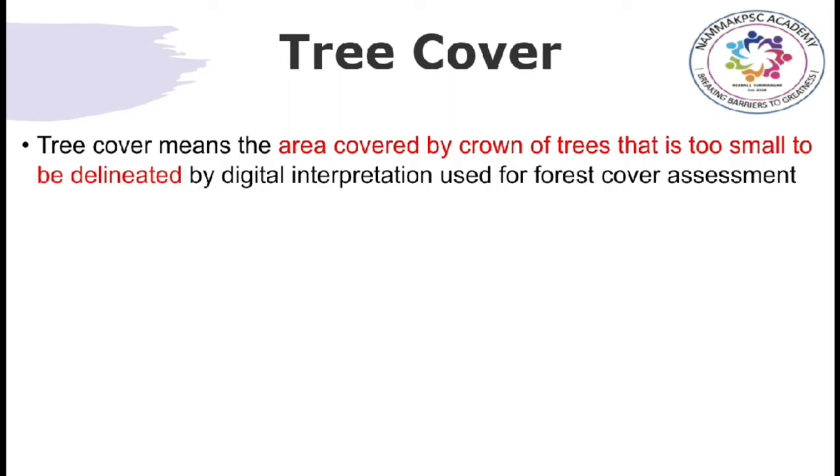Moving on, the next definition which we must know about is tree cover. Tree cover means the area covered by crown of trees that is too small to be delineated by digital interpretation used for the forest cover assessment. So, what do we understand from this definition? If the percentage of crown of trees, that is the tree canopy density, is less than 10%, it will be very difficult for digital interpretation which will be used for forest cover assessment. So, such areas will be classified as tree cover.